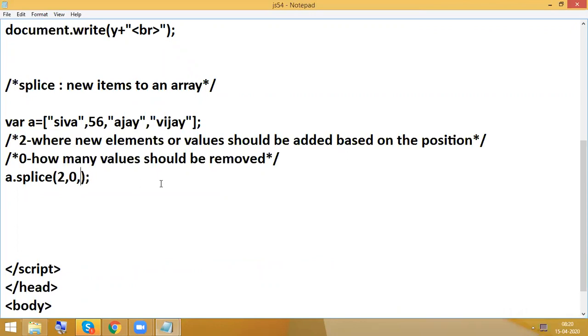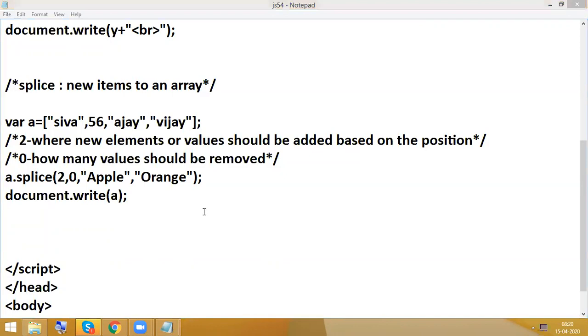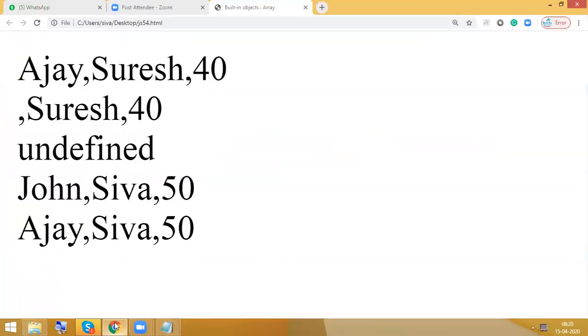After that, how many elements should be added? Here I am going to give some fruit names. Next, document dot write. I am going to have A here. Now control S to save and check the output.